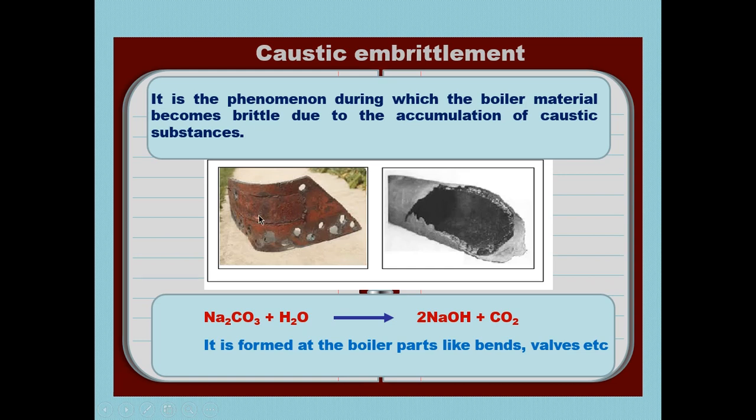So it ultimately reduces the bonding between iron materials, and it gets deposited between two iron materials, and what happens there, it becomes more and more brittle. It is formed at boiler parts like vents, valves, etc., where cavities are possible to form, and so ultimately caustic embrittlement is easily formed.